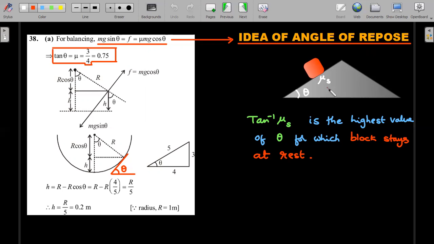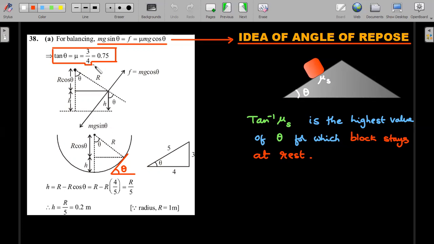Angle of repose is that angle for which the maximum or limiting friction acts. It can also be defined as the maximum angle of the inclined plane on which a block can be kept, up till which equilibrium can be maintained. If the angle is increased slightly above this theta, then the block slides down, and the value comes out to be tan inverse mu s. So tan inverse mu s is the highest value of the angle of friction, expressed as the angle of the incline. That is your angle of repose.